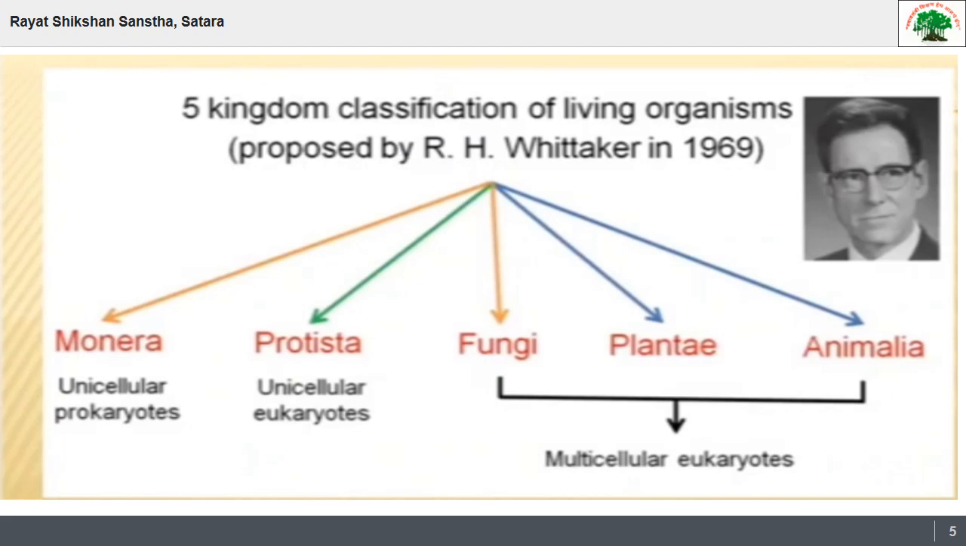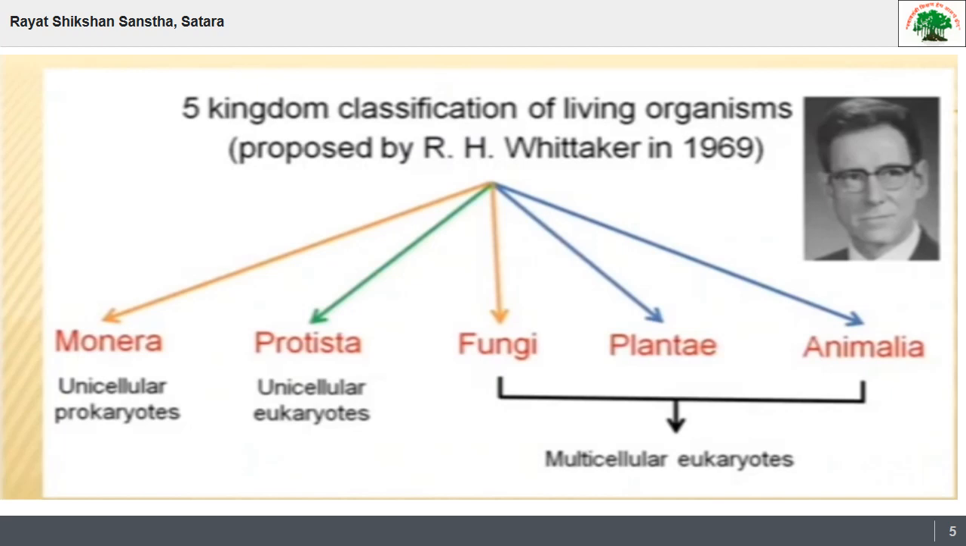Again, the criteria are cell organization. The second criteria is body organization. Then the third criteria, mode of nutrition, and then the last criteria is lifestyle. So first one, kingdom Monera. It includes prokaryotes, means unicellular prokaryotic organisms are present in the first kingdom, that is kingdom Monera. For example, Nostoc.